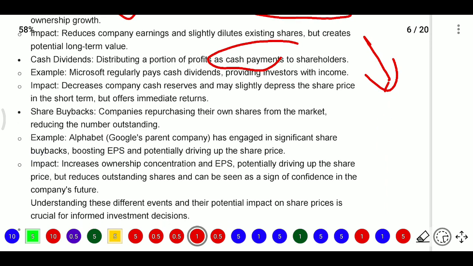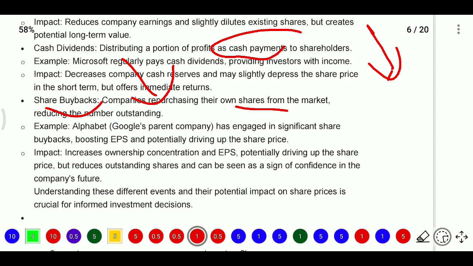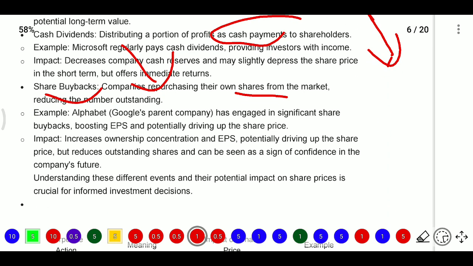Next, share buyback. Buyback means the company will buy its own shares from the market, reducing the number of outstanding shares. For example, Alphabet, Google's parent company, has engaged in significant share buybacks, boosting EPS and potentially driving up the share price.